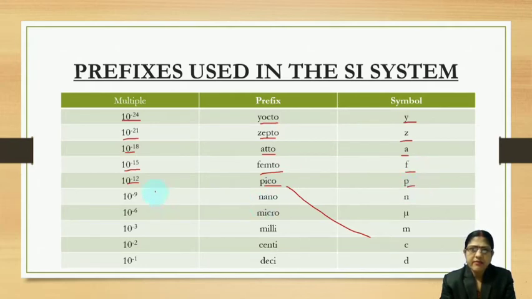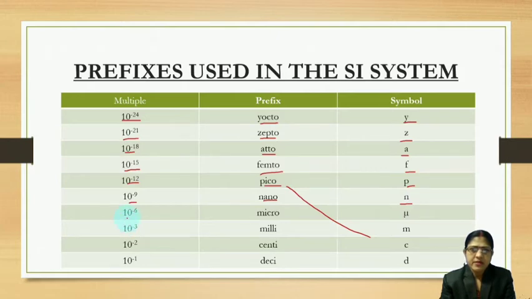That means 1 picometer is equal to 10 to the power minus 12 meter. Then 10 to the power minus 9 is nano, symbol n.